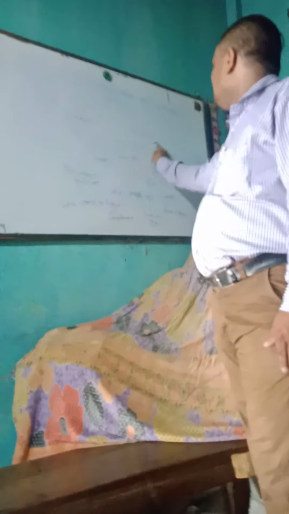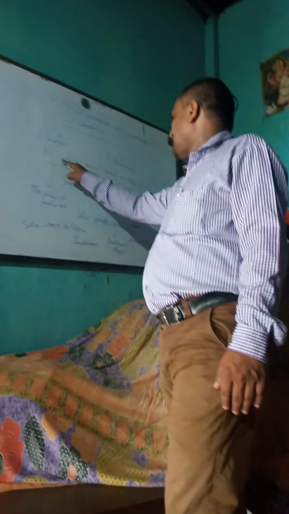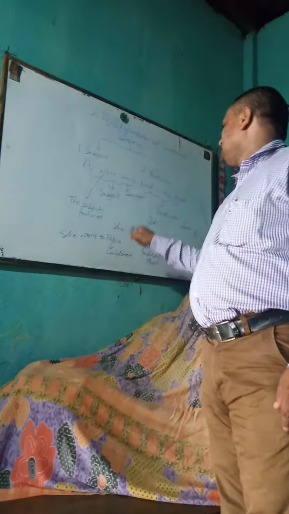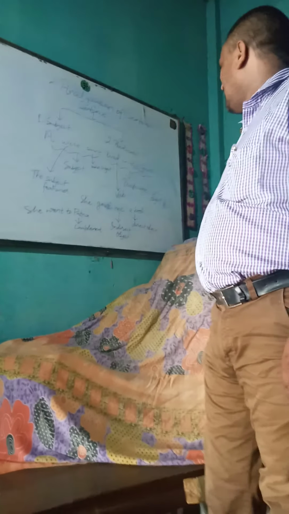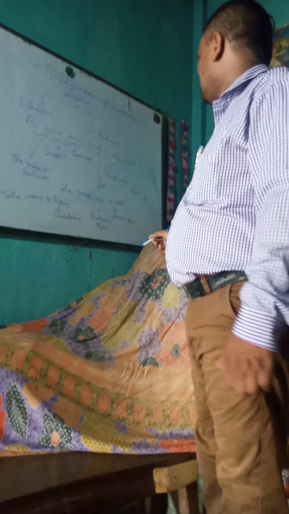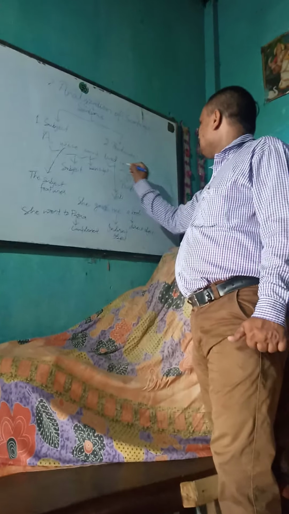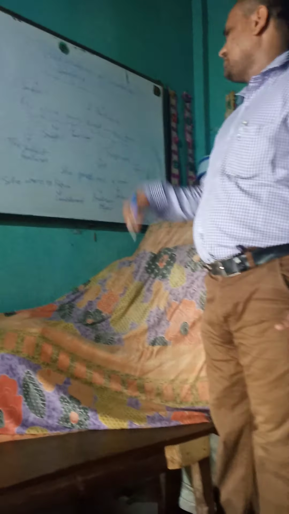For example, a wise saint lived in the forest. Here, a wise saint is subject, and the rest part, lived in the forest, is predicate.